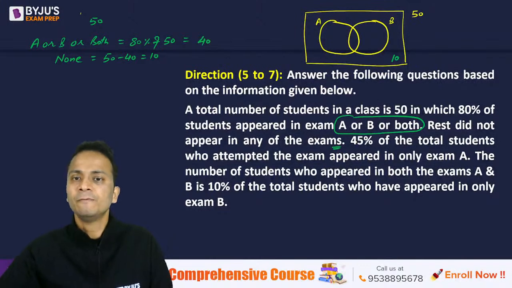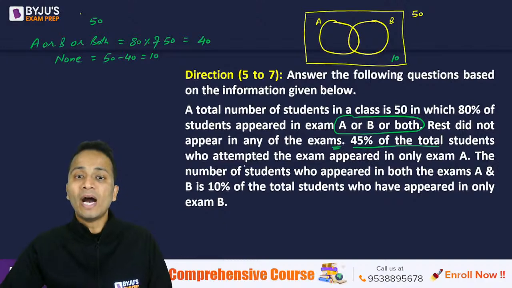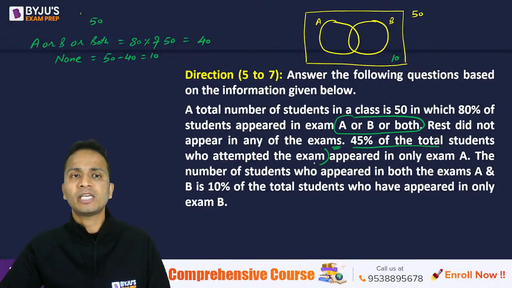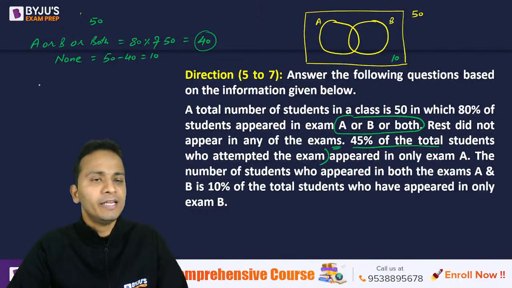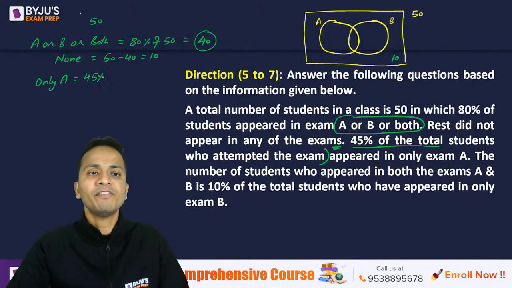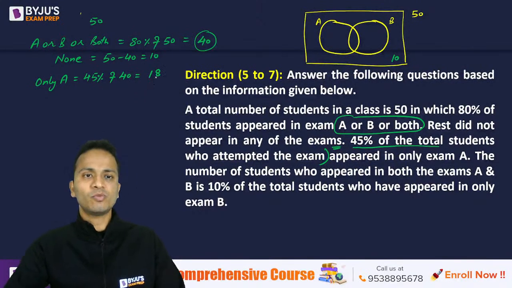Now, let's read further. 45% of the total students who attempted the examination. Now who attempted? 40 people have attempted. So, 45% of this appeared only in exam A. So, only A is equal to 45 percentage of 40, and that will come out to be 18, right? This value will be equal to 18.